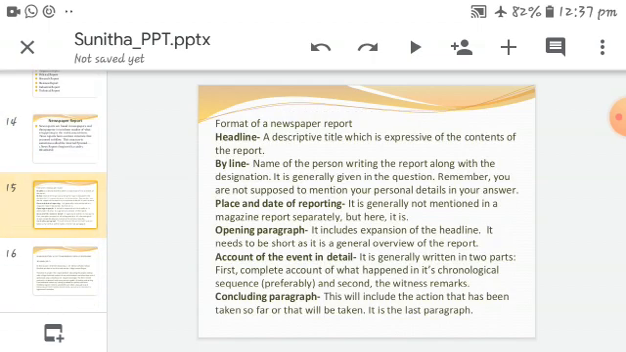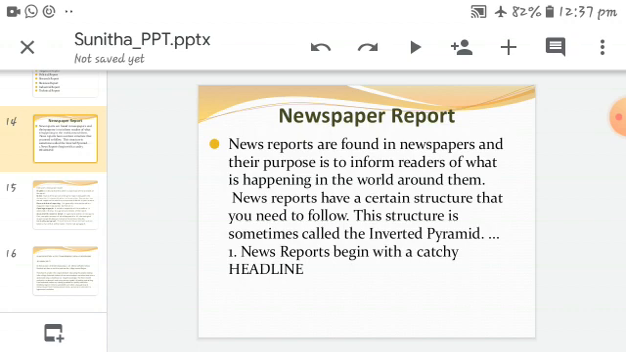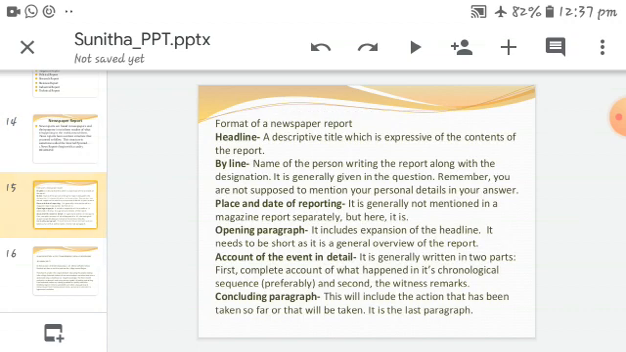The format of a newspaper report. Here, news reports begin with a catchy headline. What is the format while we are writing the newspaper report? Here are given the eight kinds of report writing: newspaper, official, magazine, political, research, business, industrial, technical. The first one is the newspaper report. What is the structure, and what is the format?